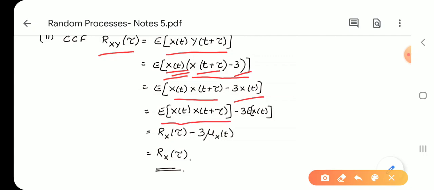Take expectation for both the terms. E of x(t) into x(t plus tau) minus 3 into E of x(t). This is the definition for Rx of tau, and this is the definition for mu x. But mu x is found to be 0. Therefore, it is Rx of tau. So, the cross correlation of the random processes x and y is equal to the autocorrelation function of the random process x.